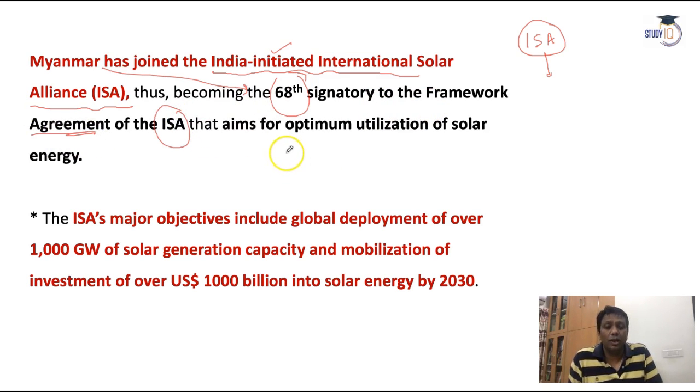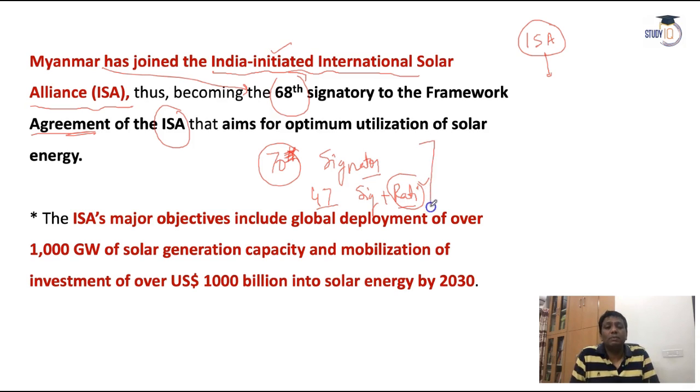But I will tell you guys, today on this date, the total member countries are 70. Those are signatories. Out of 70, around 47 members are signatory plus ratify, meaning they passed it in their own parliament. So this is the present news on this present day, guys. Definitely tomorrow or the day after, the news will be old. Maybe some new countries will even become members of the International Solar Alliance. So signing-wise total 70, and signatory plus ratify-wise total 47.